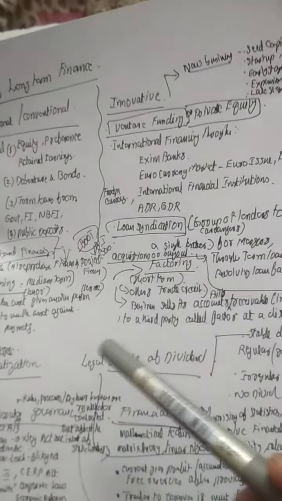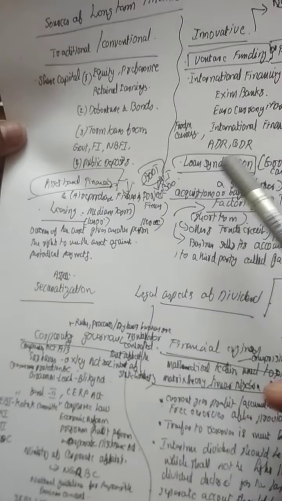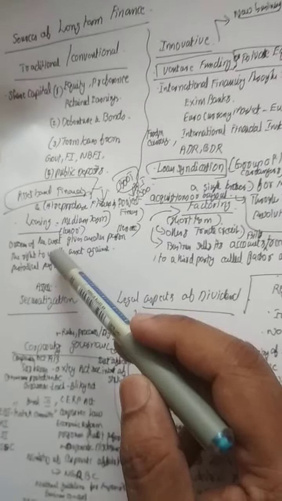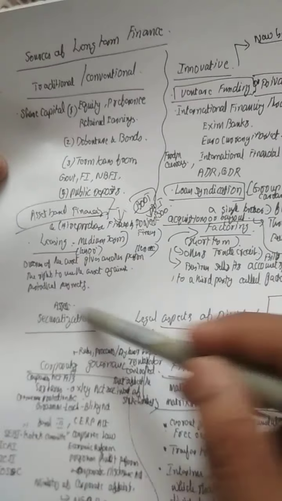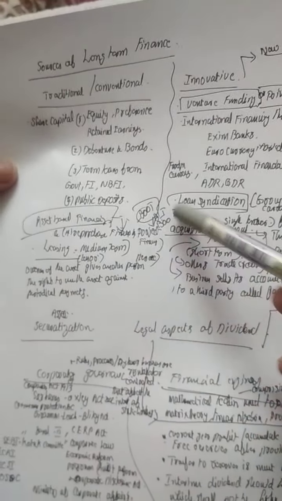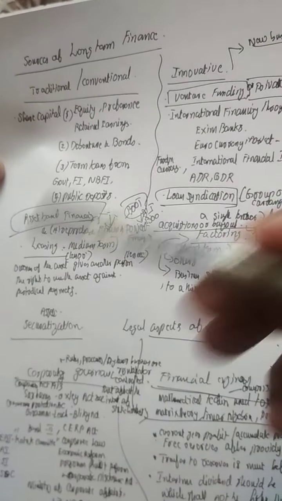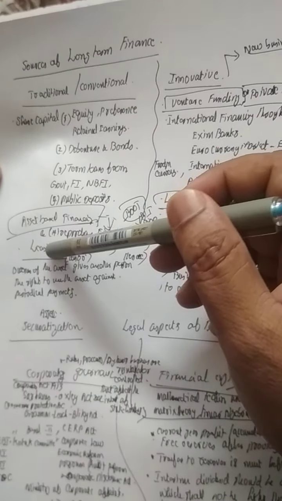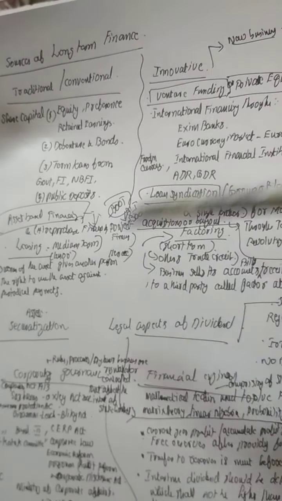Apart from these portions, you have in the fifth module certain other medium-term financing. What is medium-term financing? Rather than taking long-term borrowings, a company may also opt for asset-based financing or medium-term financing. That includes hire purchase financing, leasing, project financing, etc. These are all asset-based financing. But there are three types of medium-term financing which the module is focusing on. One is leasing, the second one is hire purchase, and the third one is project financing.